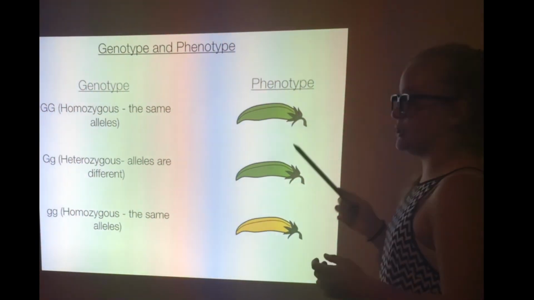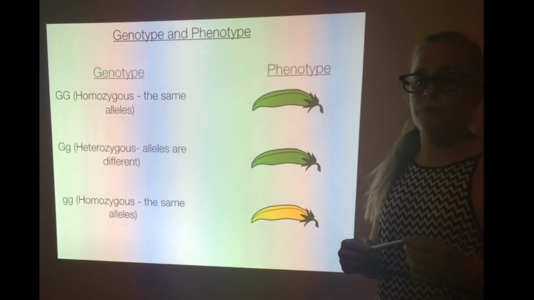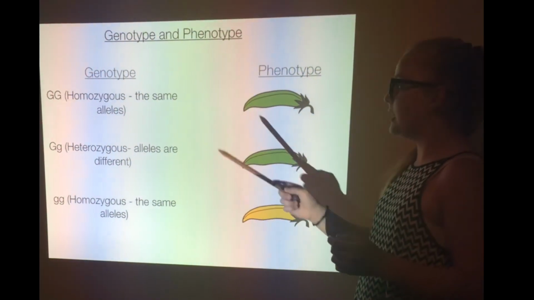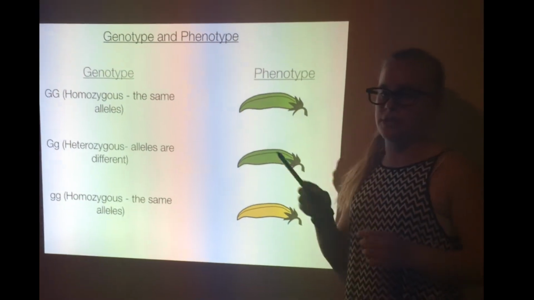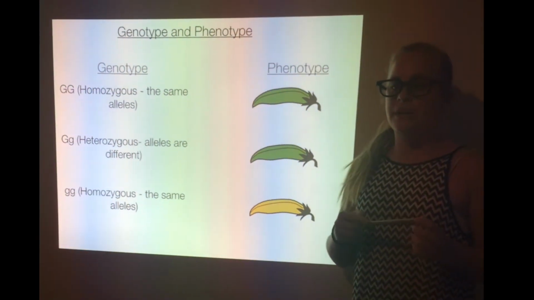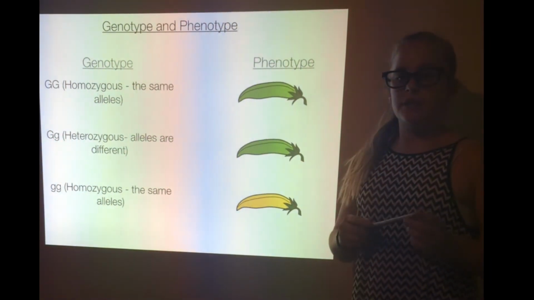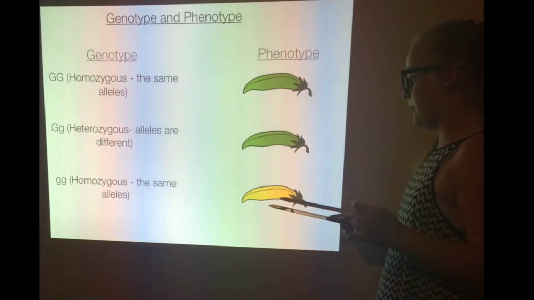Phenotype is the appearance produced by the genotype. For example, there are two phenotypes for green and yellow pea pods. If the offspring is a capital G and a lowercase g, or a capital G and a capital G, this is dominant, meaning the phenotype is green pea pods. If it is a lowercase g and a lowercase g, this gives a phenotype of yellow pea pods.